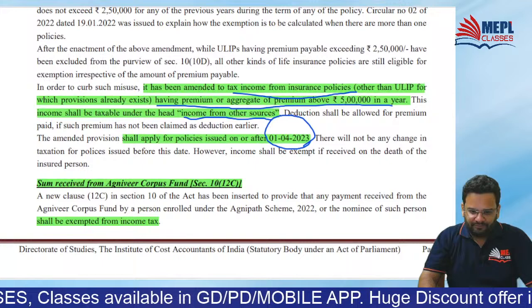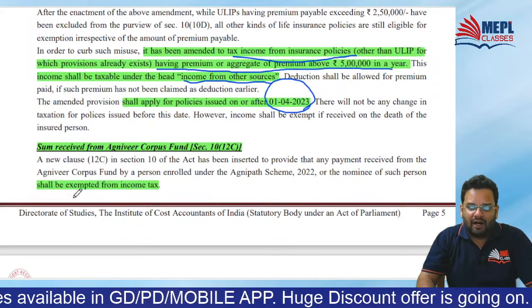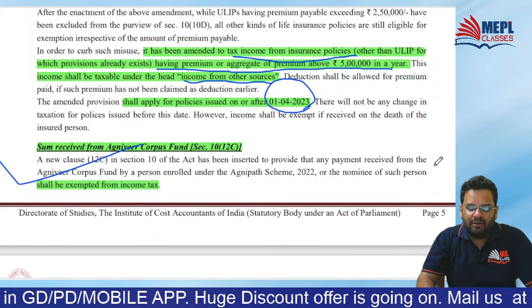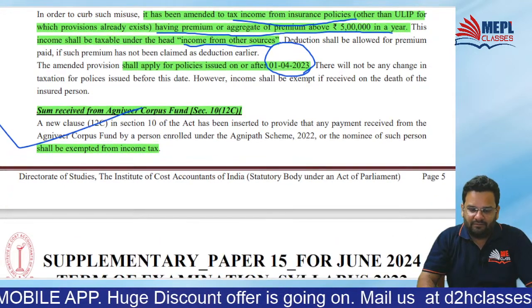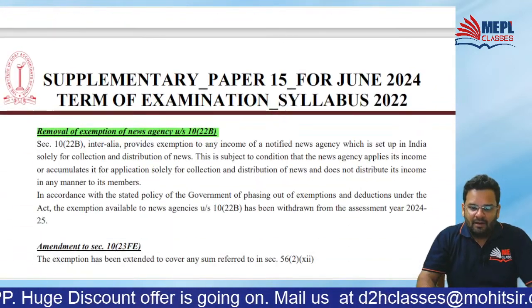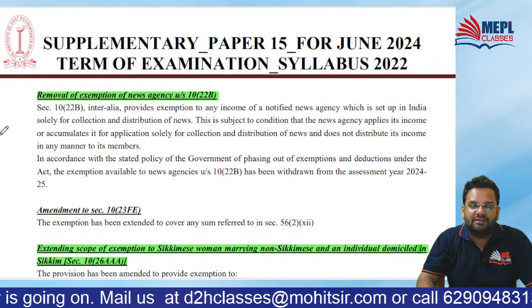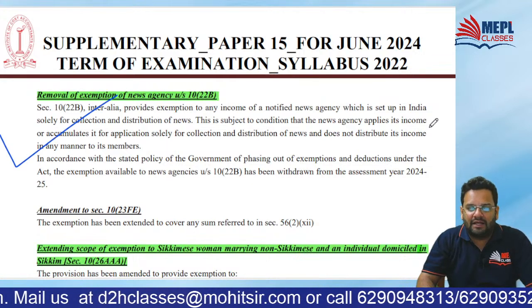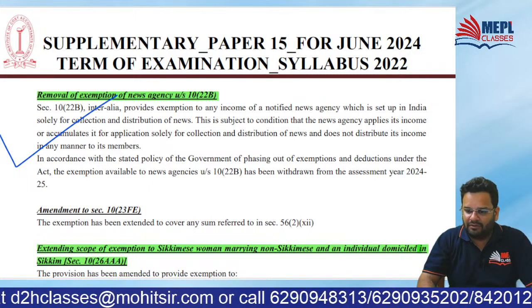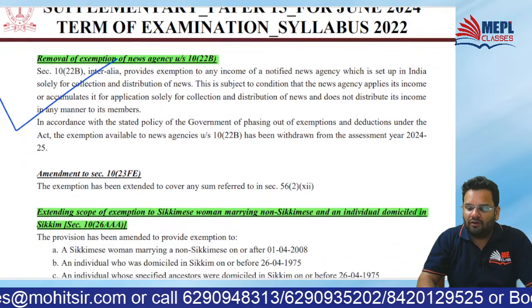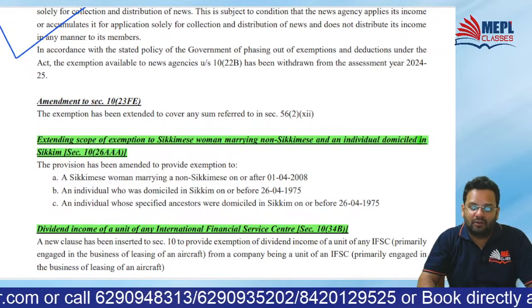Then sum received from Agniveer Corpus Fund will be exempt. Then the exemption available for news agency collection of news, that exemption is withdrawn. So of course on these issues you cannot expect any questions.